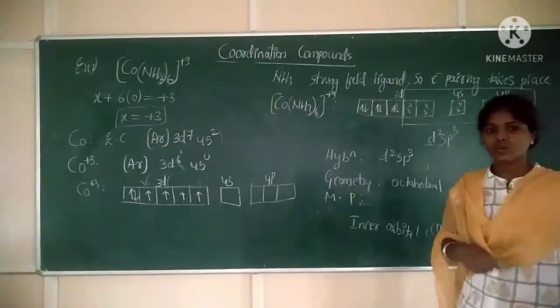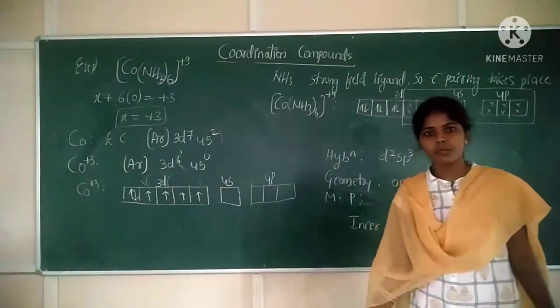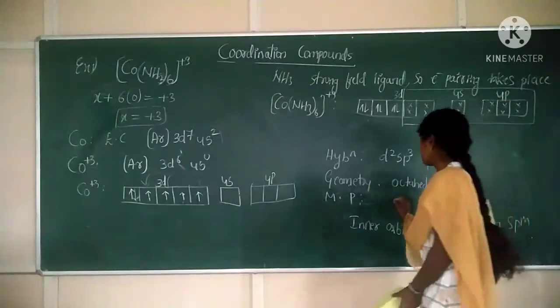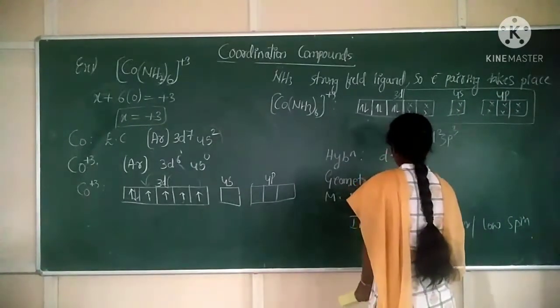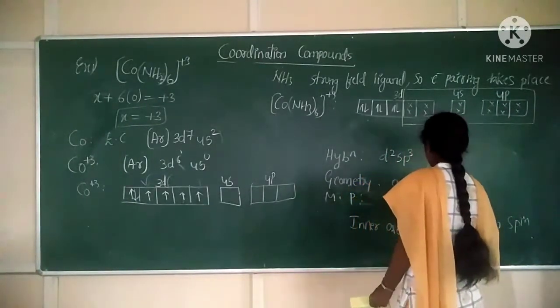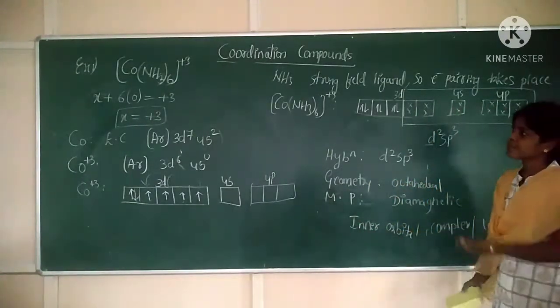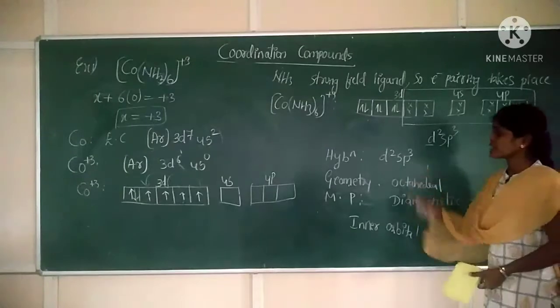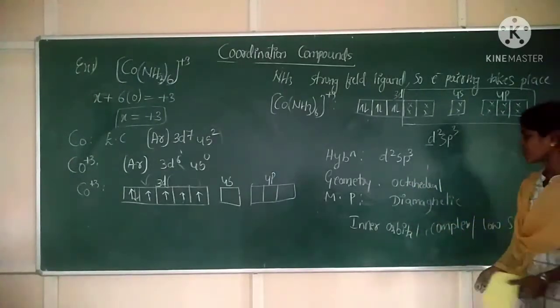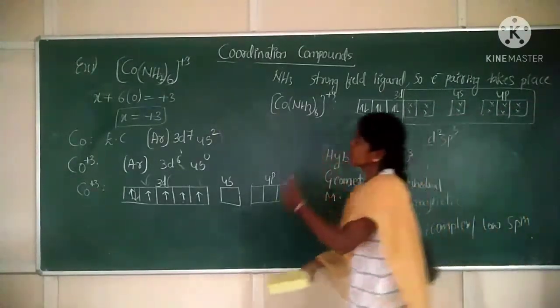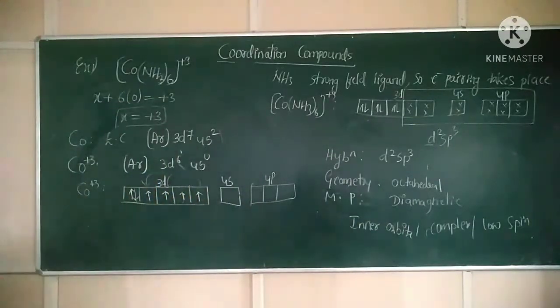When there is no unpaired electron, the magnetic property is diamagnetic, because all electrons are paired. Clear? So this is the bonding, hybridization, geometry and magnetic property for the hexaamminecobalt(III) ion.